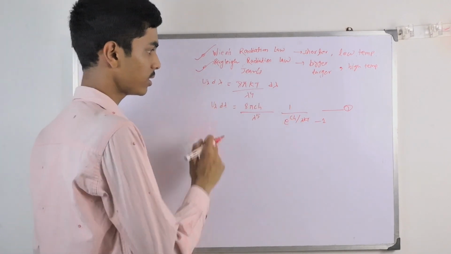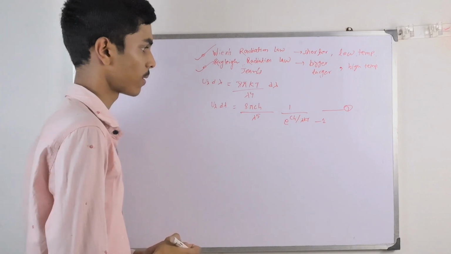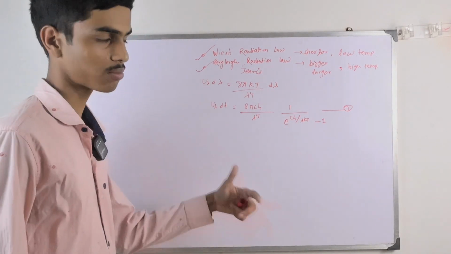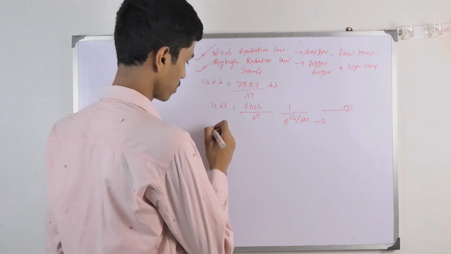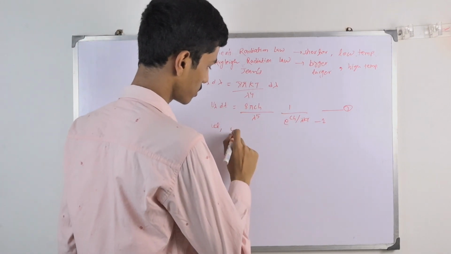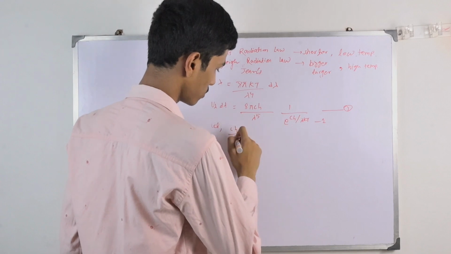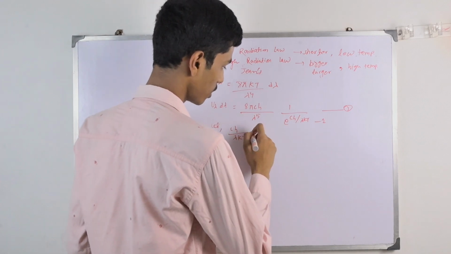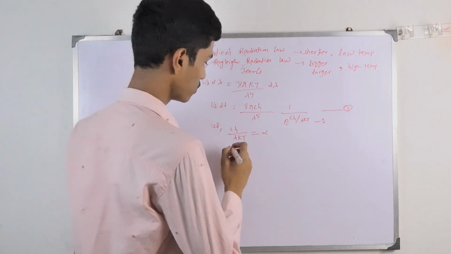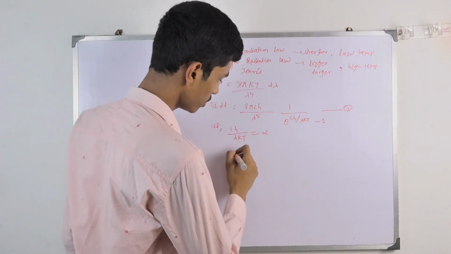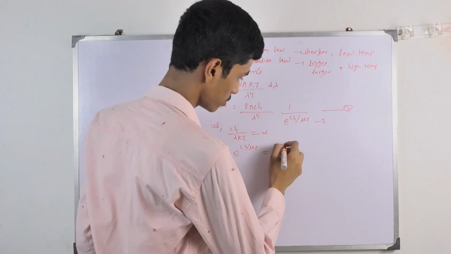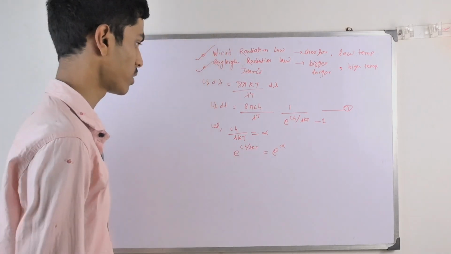So to convert this, we have one option. We have to consider ch by lambda kT to be something. For the sake of easiness, let us consider ch by lambda kT to be alpha. Now e to the power ch by lambda kT can be written as e to the power alpha. Okay, very good.